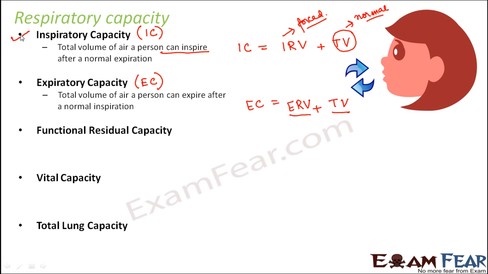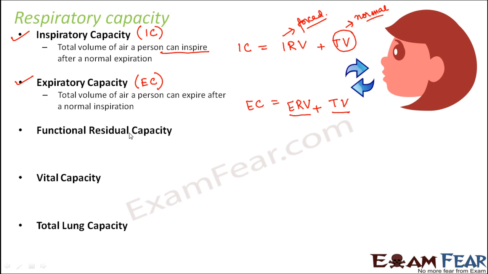Please understand the concept here. Please understand the difference between inspiratory capacity and inspiratory reserve volume. Expiratory capacity means that, let us suppose you have breathed in normally. Now during breathing out, how much maximum can you breathe out? Even if you don't force yourself, normally you can breathe out a volume equal to tidal volume. Now suppose you are forcing yourself so that you breathe out the maximum. Then some additional volume you will also breathe out, and that is expiratory reserve volume. So that is how inspiratory capacity and expiratory capacity are calculated.